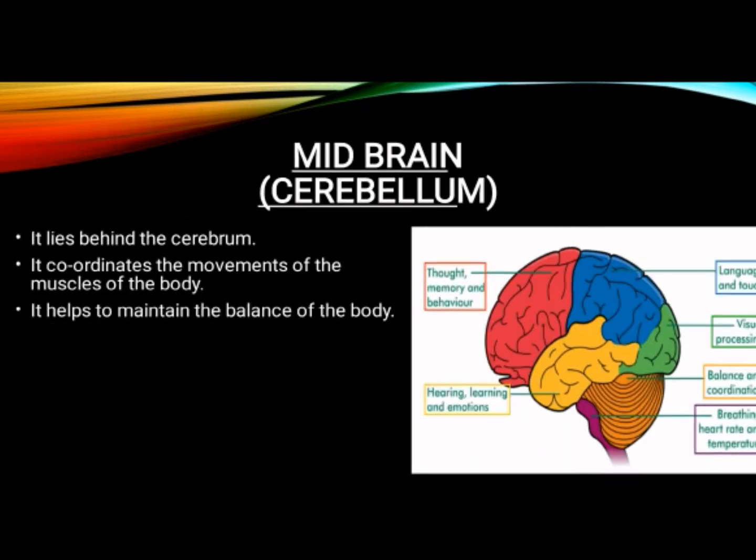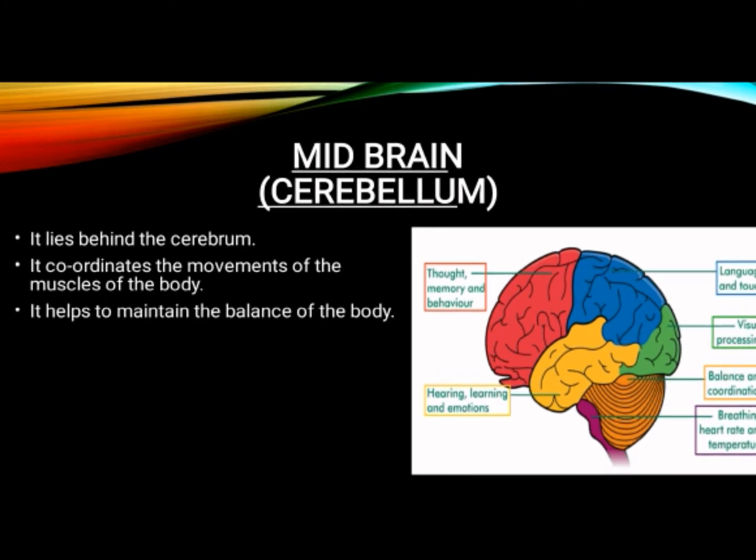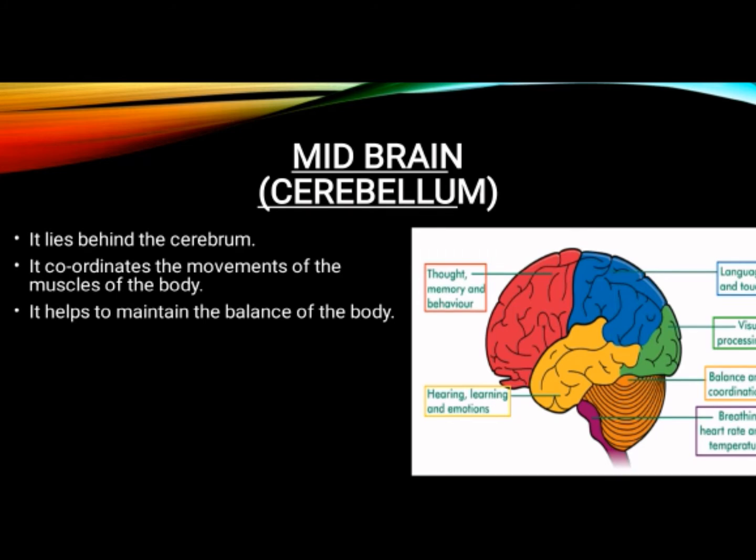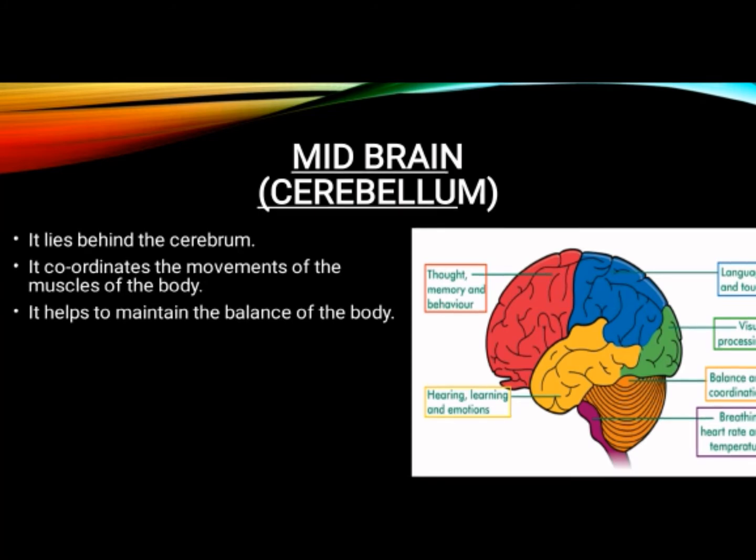Next, midbrain, cerebellum. It lies behind the cerebrum. It coordinates the movements of the muscles of the body. What will it do? It will coordinate all the movements of the muscles of our body. It helps to maintain the balance of the body.